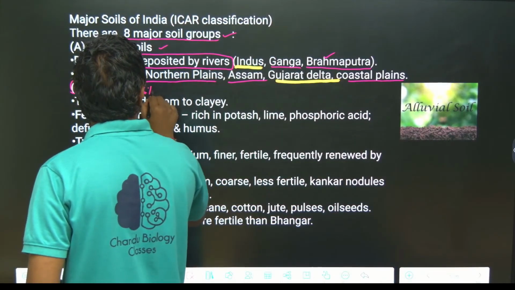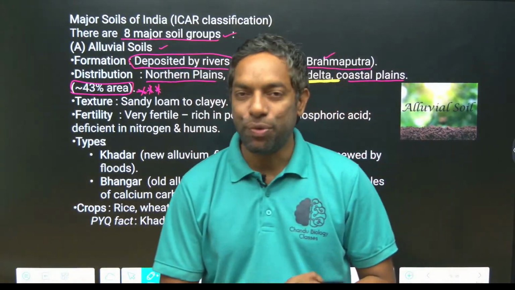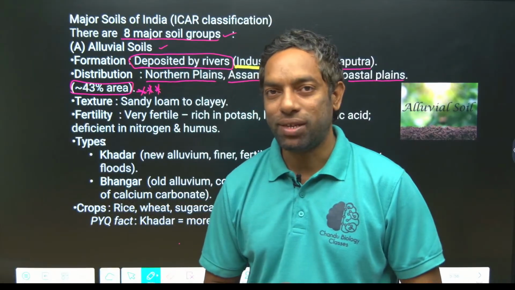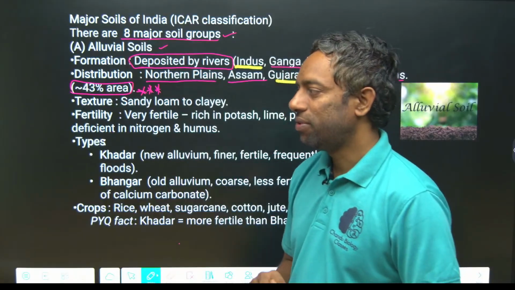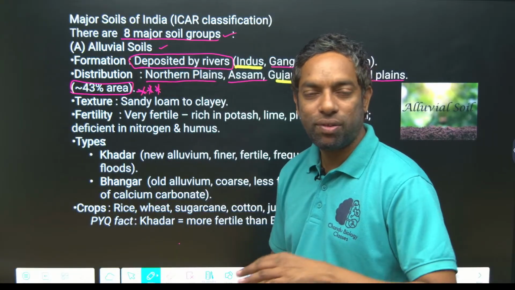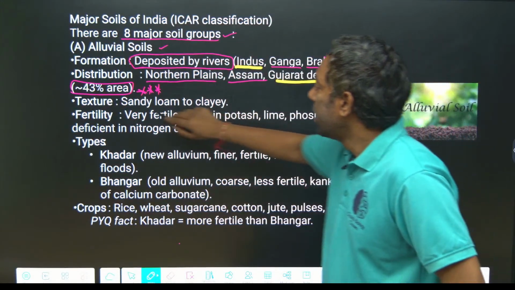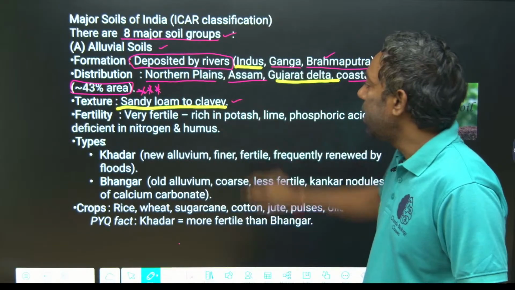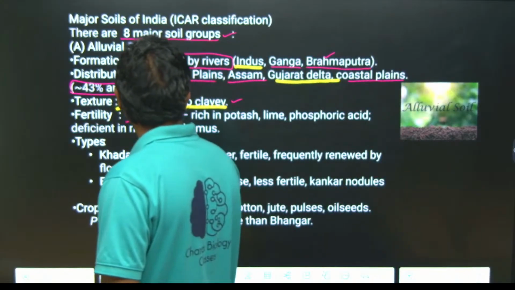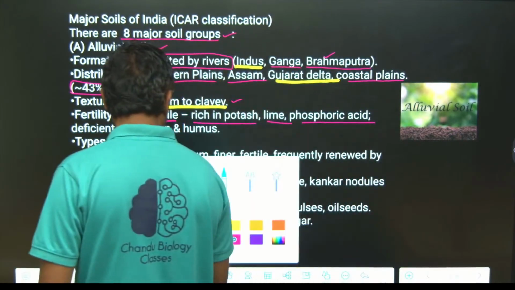This is important for exam. How much area is covered by alluvial soil? 43%. Out of 100%, 43% is alluvial soil, guys. For exam point of view, the plain area where the rivers deposit the soil is called deposition. The texture is sandy, loam and clay. It is very fertile and rich in potash, lime and phosphoric acid. This is important, guys.